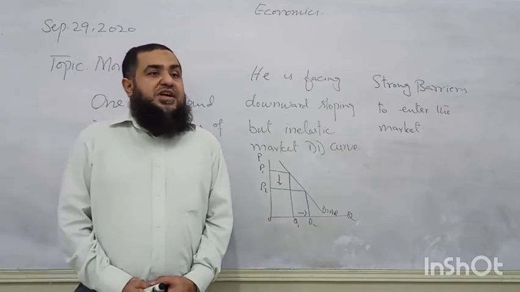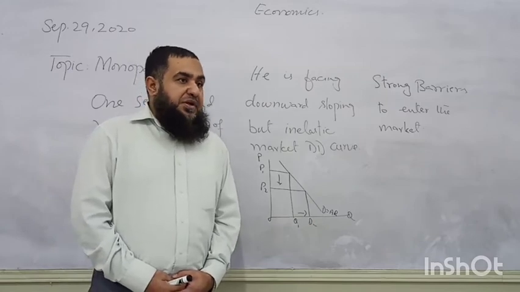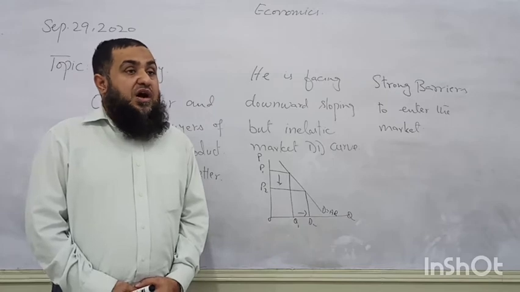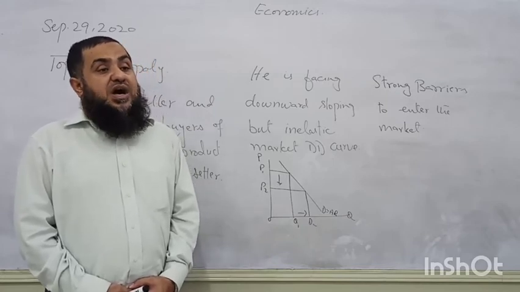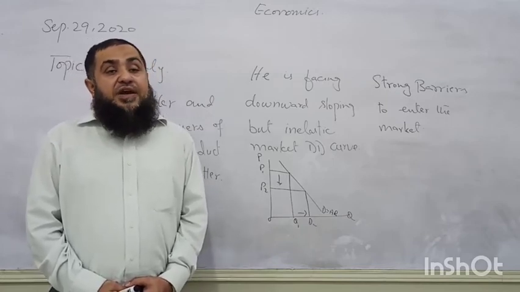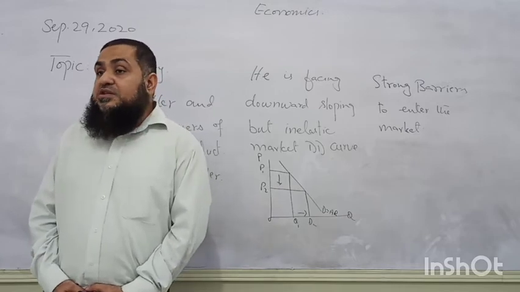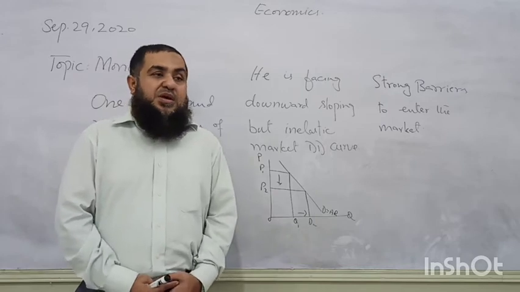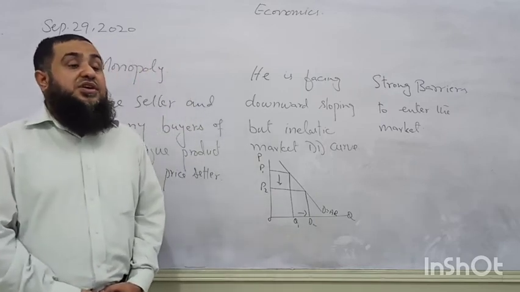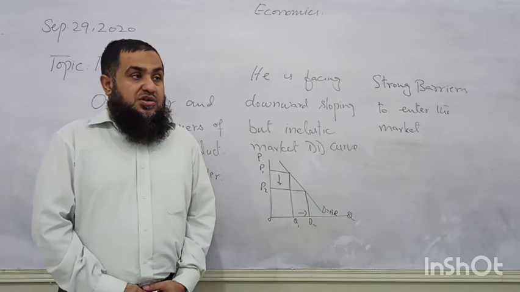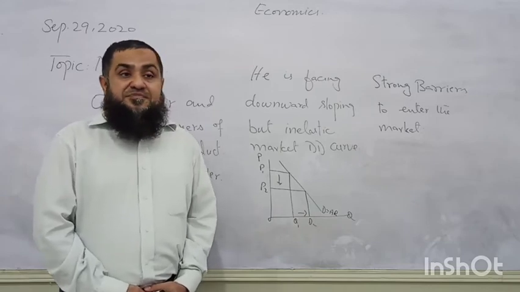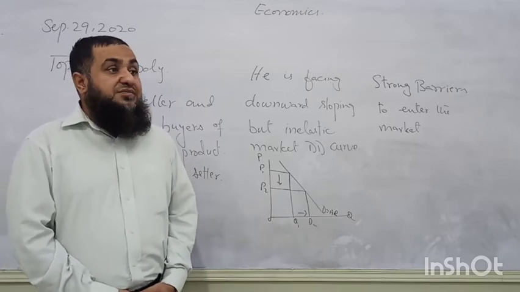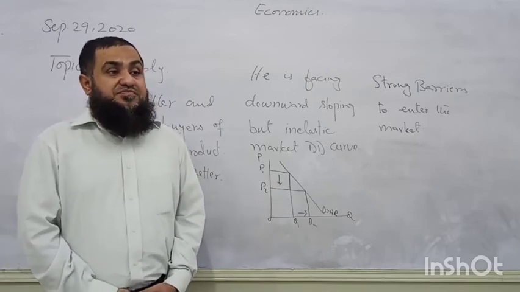For 10 to 15 years, any company has to pay the fixed cost of production. After 15 years, the production will start. If any competitor is able to pay this type of high fixed cost of production, then he can enter the market. And a private seller does not want to pay such a huge fixed cost of production. So that is called a natural barrier. No competitor will try to enter the market because of the high fixed cost of production.